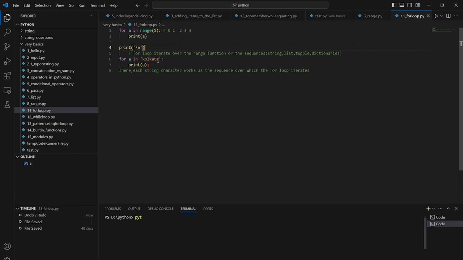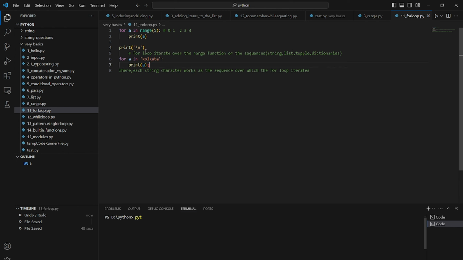We can use strings also for the iteration. For example, for A in Kolkata, that means at first A is assigned K, in the next iteration A is assigned O, in the third iteration A is assigned L, and in the fourth A is assigned K.